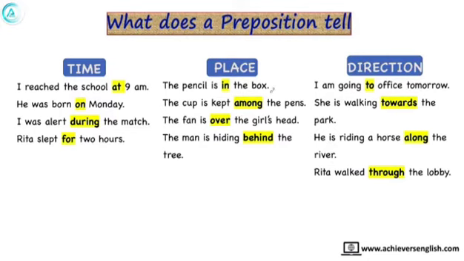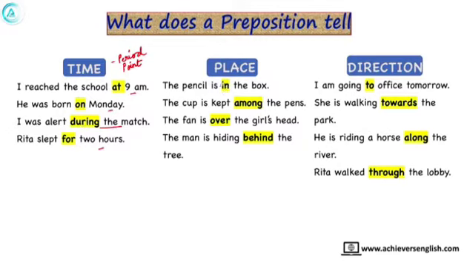Now friends, we will see what a preposition tells in a sentence. A preposition tells us time, place and direction. It tells us about three things. These are the examples of time: I reached the school at 9 p.m. He was born on Monday. I was alert during the match. Rita slept for 2 hours. In these sentences, it is either showing us a period of time or a point of time. These are points of time when we know the exact timings, and this is a period of time, during which something happened.